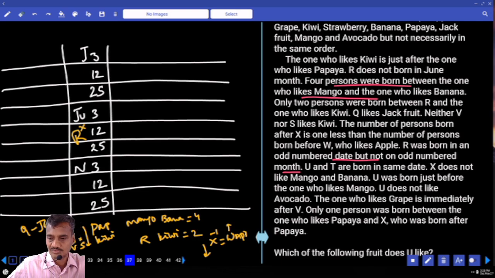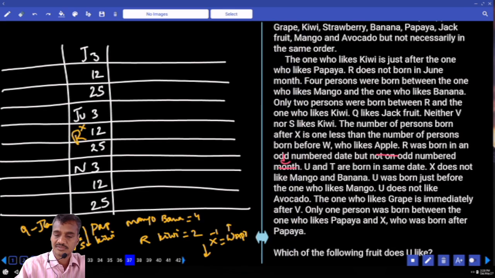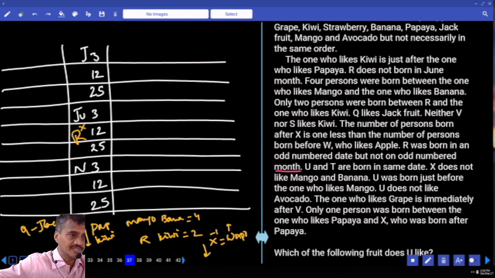A small correction is required here. R was born on an odd numbered date, but not in a month which has an odd number of days. If you are talking about odd numbered months, the first month is January, which is odd.